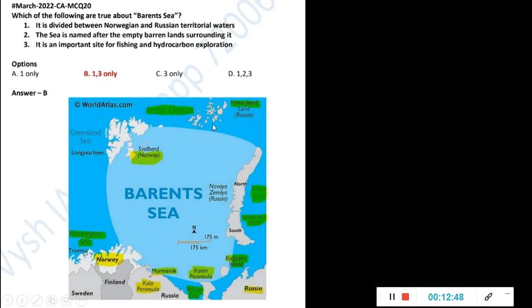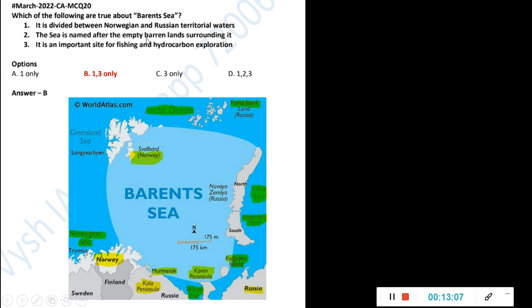So this, if you see, is the map of Barents Sea. Here you can see these Norway-related regions are there. Greenland is there, and Sweden, Finland, all these countries are there. So here the Norwegian Sea is there. So if you see, statement 1 is correct, it is divided between Norwegian and Russian territorial waters, because on this side some Russian islands are there, and on this side some Norwegian islands are there.